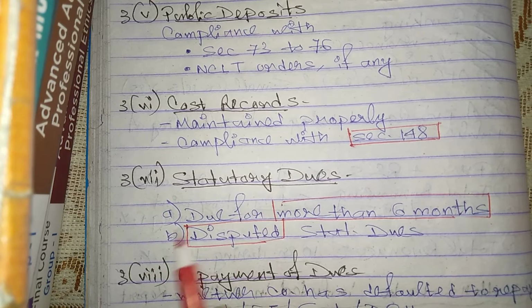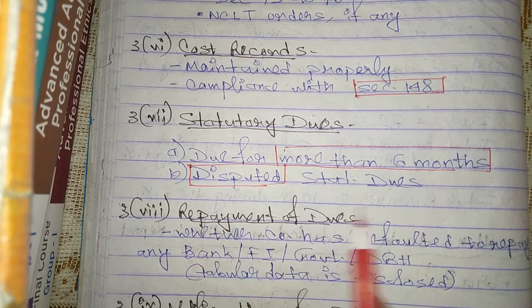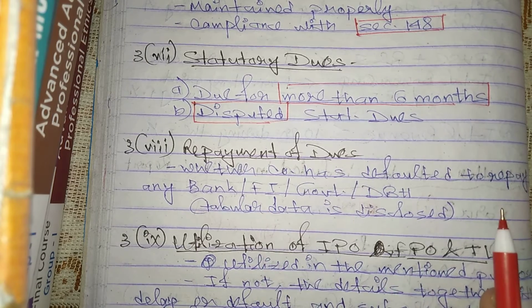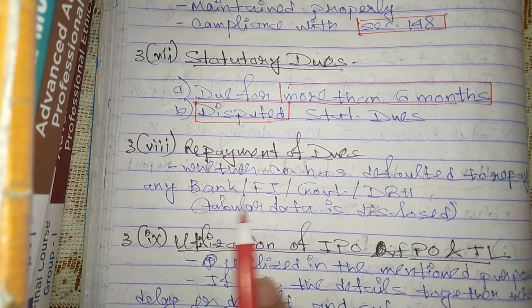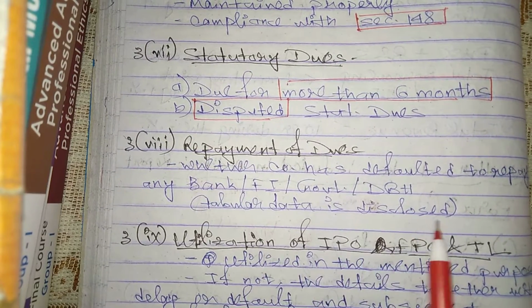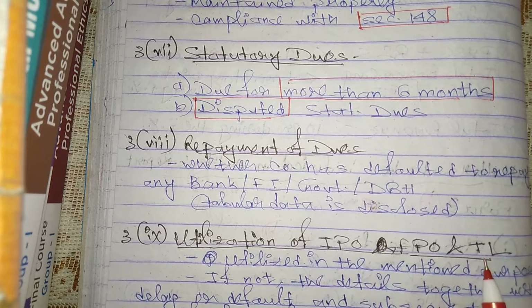3.7 is statutory dues. Comment on two things. Number one is if due for more than 6 months, and if there is any disputed statutory dues. 3.8 is repayment of dues, whether the company has defaulted in repaying any bank, financial institution, government or debenture holder. Tabular data should be disclosed. 3.9 is utilization of IPO, FPO and term loan.